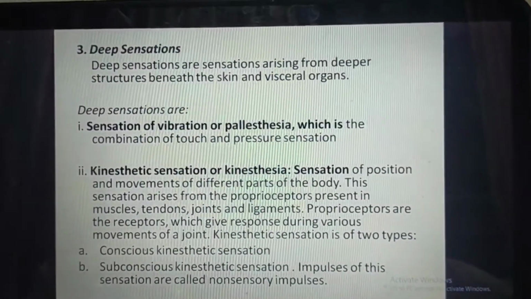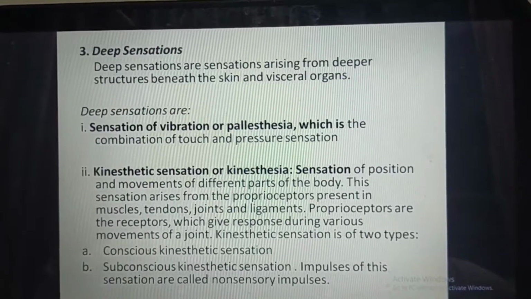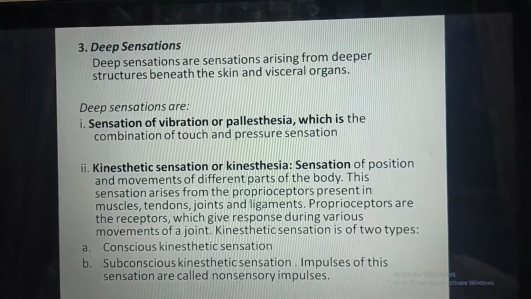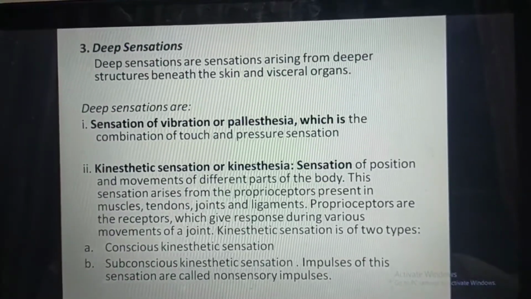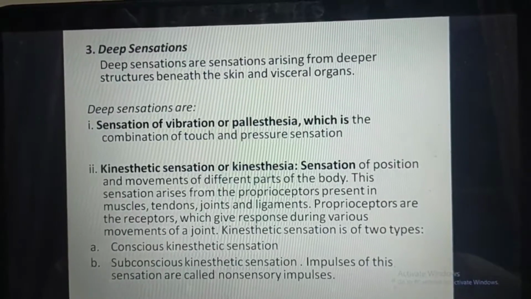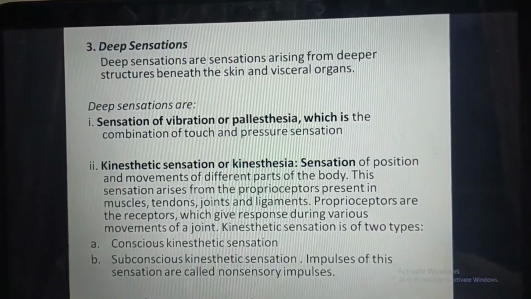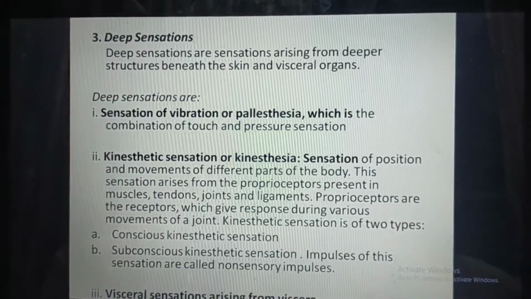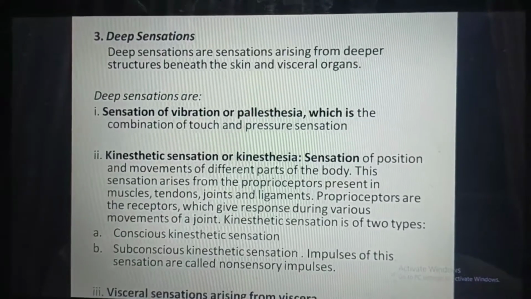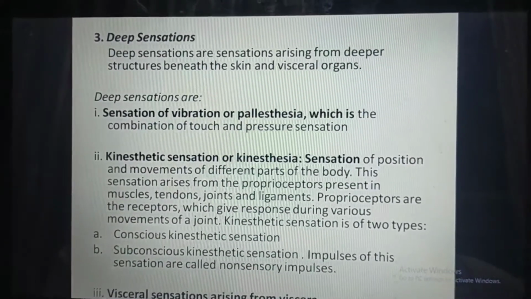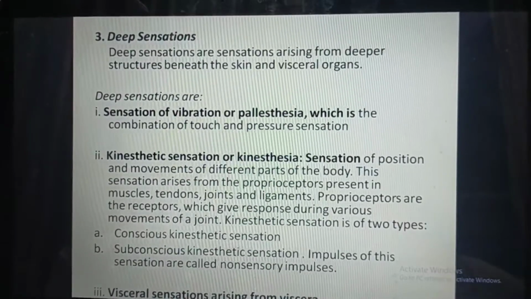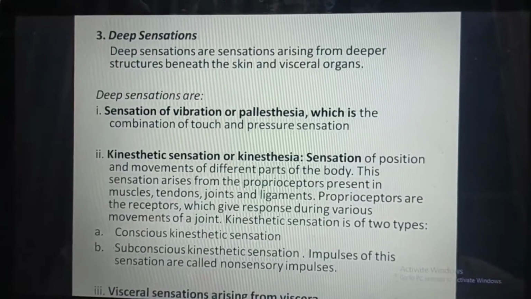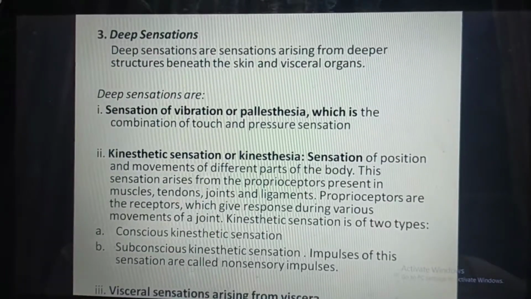Then there are the deep sensations. Deep sensations are sensations arising from the deeper structures beneath the skin and visceral organs. Deep sensations include the sensation of vibration or pallesthesia, which is the combination of touch and pressure sensation. Second is kinesthetic sensation or kinesthesia, the sensation of position and movements of different parts of the body. This sensation arises from the proprioceptors present in the muscles, tendons, joints, and ligaments. Proprioceptors are the receptors which give response during various movements of joints.